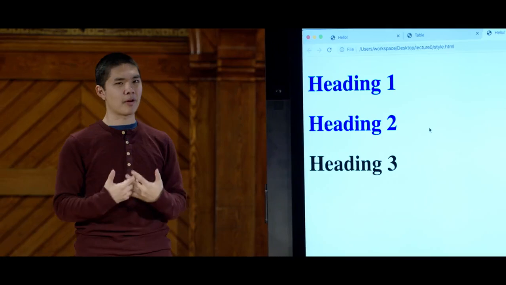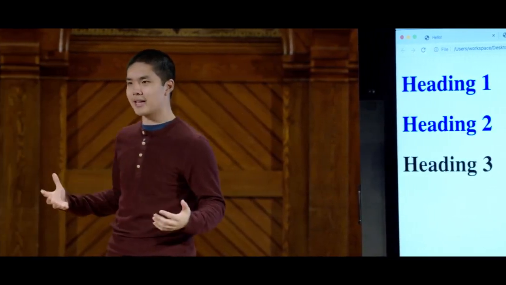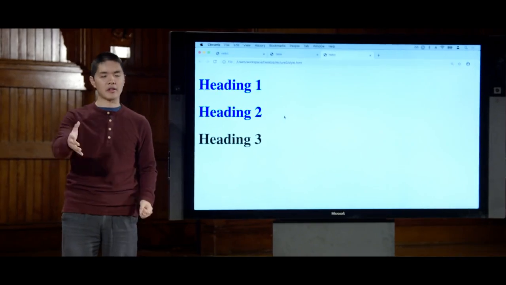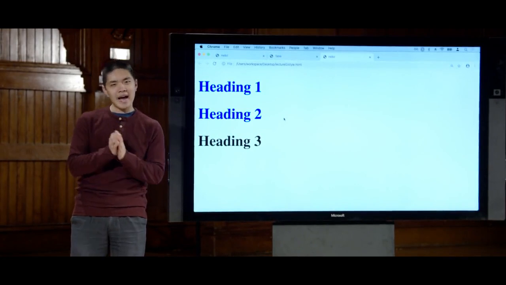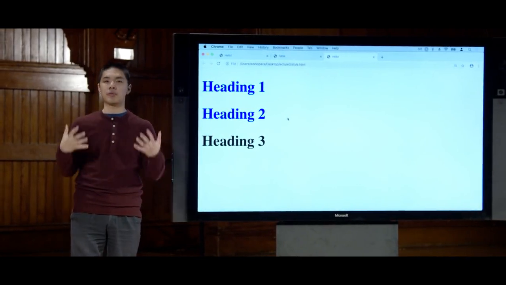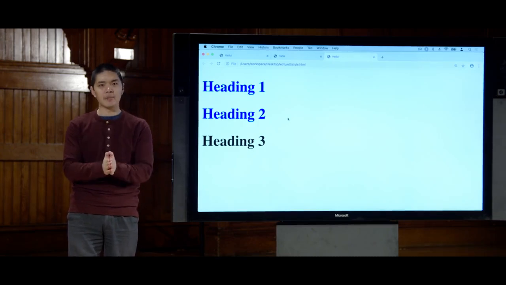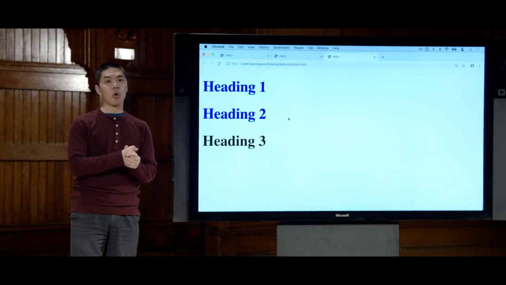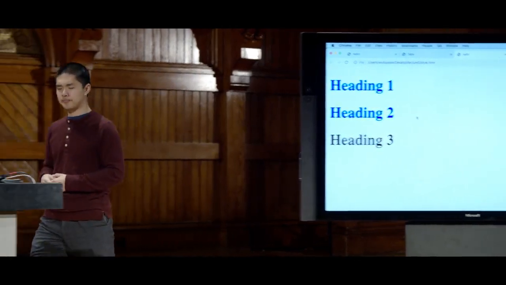So oftentimes it can be very helpful if you have to start to design larger web pages where you have multiple different elements, some of which might be styled in some ways, and other elements that might be styled similarly to one another. You can add IDs and classes to your HTML elements just to clean up the way that you write your CSS, to be able to very specifically pinpoint one element that you want to apply style to, or to apply styling to an entire class of elements as well.